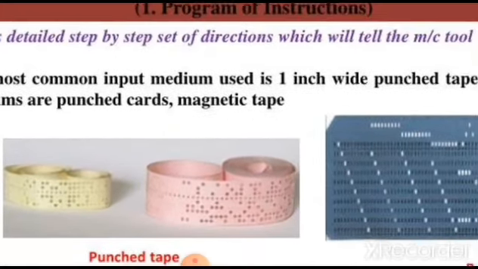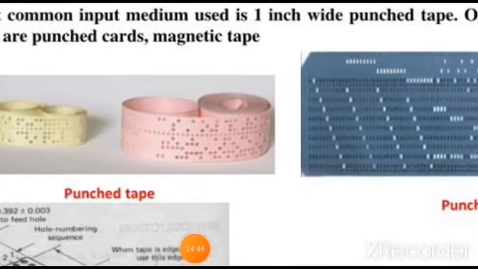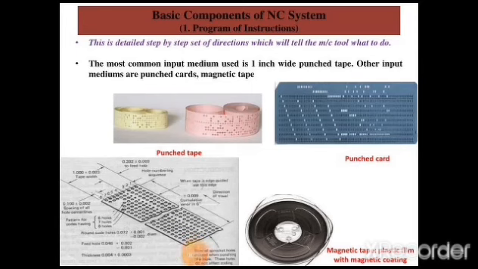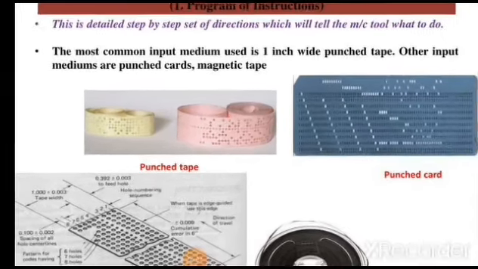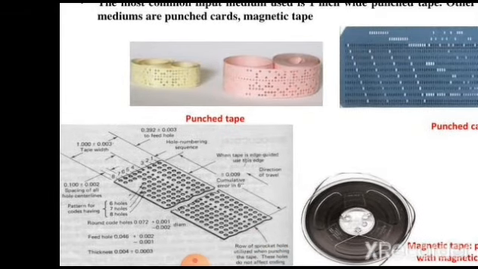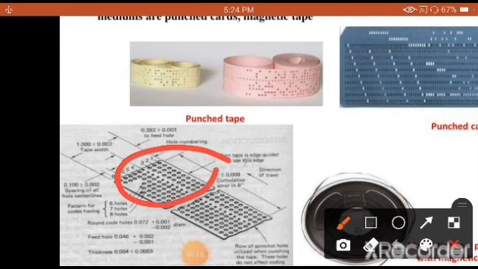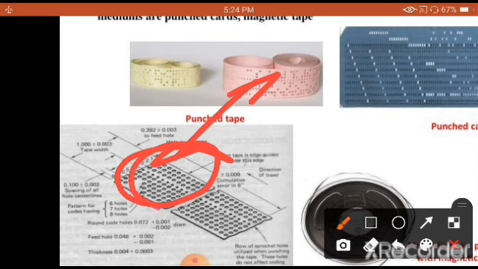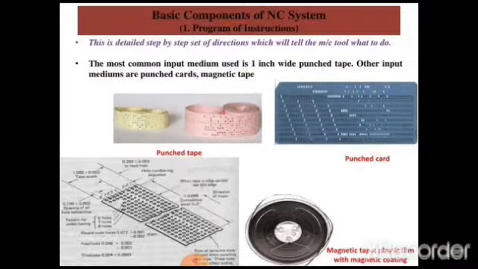Here you are going to see very clearly the punching of the holes. As you see clearly here, the punched tape is on the left side and the punched card you are going to see, and also you are going to see in detail about this one. Both are the same here, there is no change, only this is the enlarged view when the tape is being opened. So this is called the software for the NC system. This can also be called the software for the NC systems.